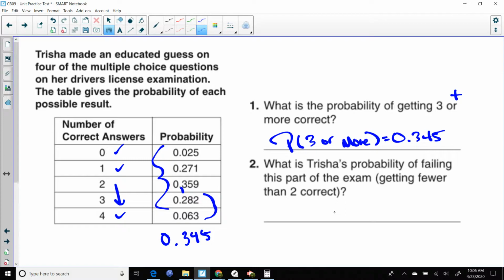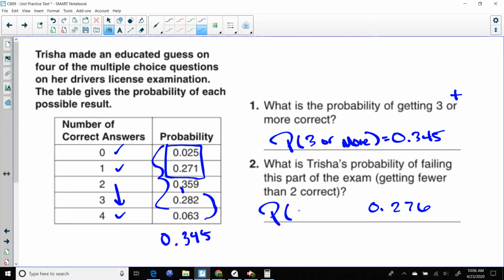What is Trisha's probability of failing this part of the exam, which would be getting fewer than 2 correct? Well, fewer than 2 would just be getting 1 right or not getting any right at all. So we'll add these two probabilities together. 5 plus 1 is 6, 2 plus 7 is 9, and 0 plus 2 is 2. So we end up with 0.276.